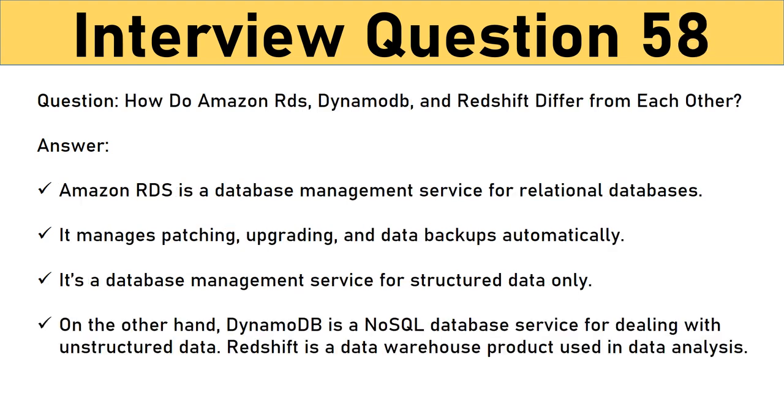Question. How do Amazon RDS, DynamoDB, and Redshift differ from each other? Amazon RDS is a database management service for relational databases. It manages patching, upgrading, and data backups automatically. It's a database management service for structured data only. On the other hand, DynamoDB is a NoSQL database service for dealing with unstructured data. Redshift is a data warehouse product used in data analysis.